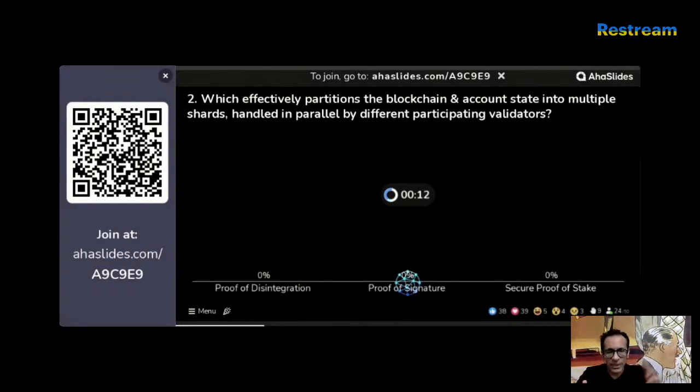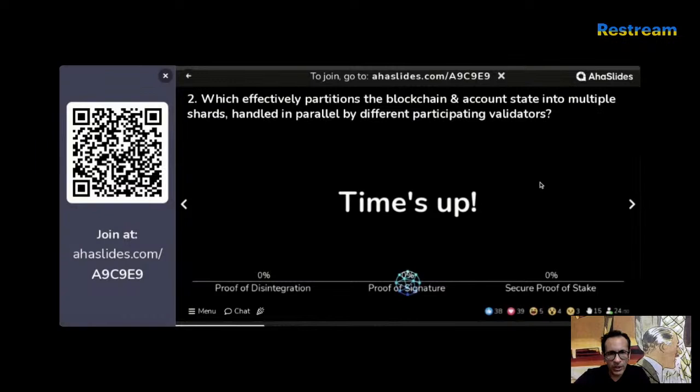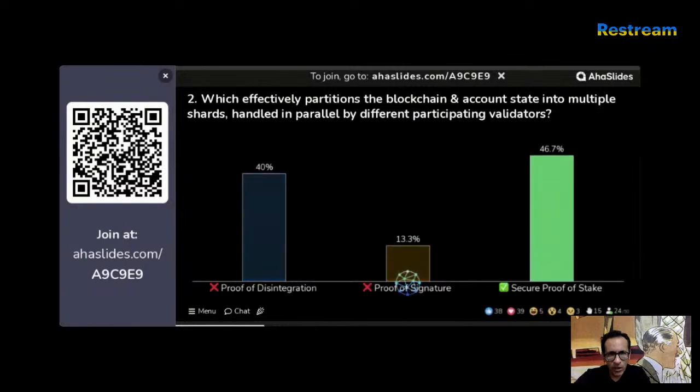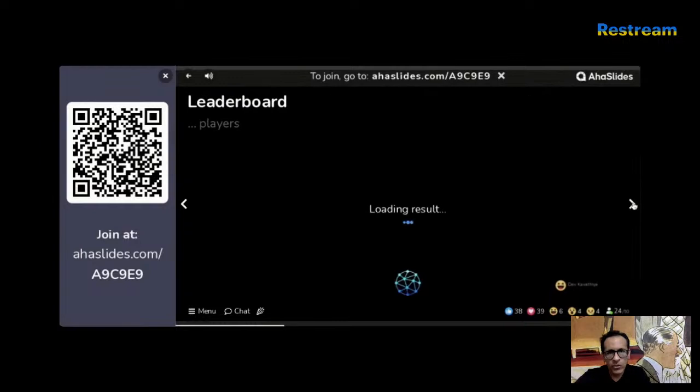So which of these consensus mechanisms partitions the blockchain and the state into multiple shards? And of course, each of these shards are handled in parallel by different validators. Let's see how many of you got that right. Okay, so a lot of you got it right. That's awesome. Majority gets that right. So secure proof of stake is the correct answer. Awesome. Let's quickly have a look at the leaderboard.